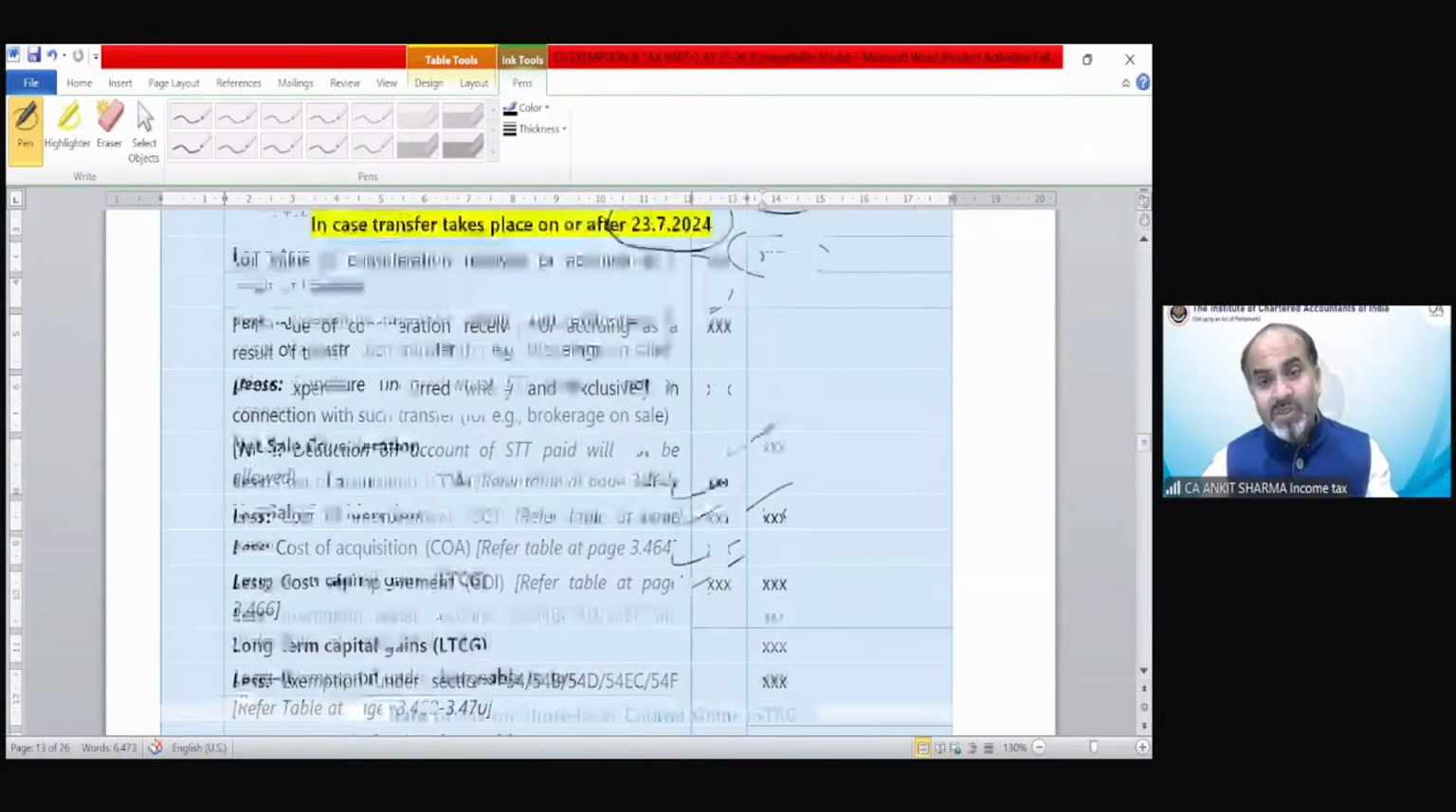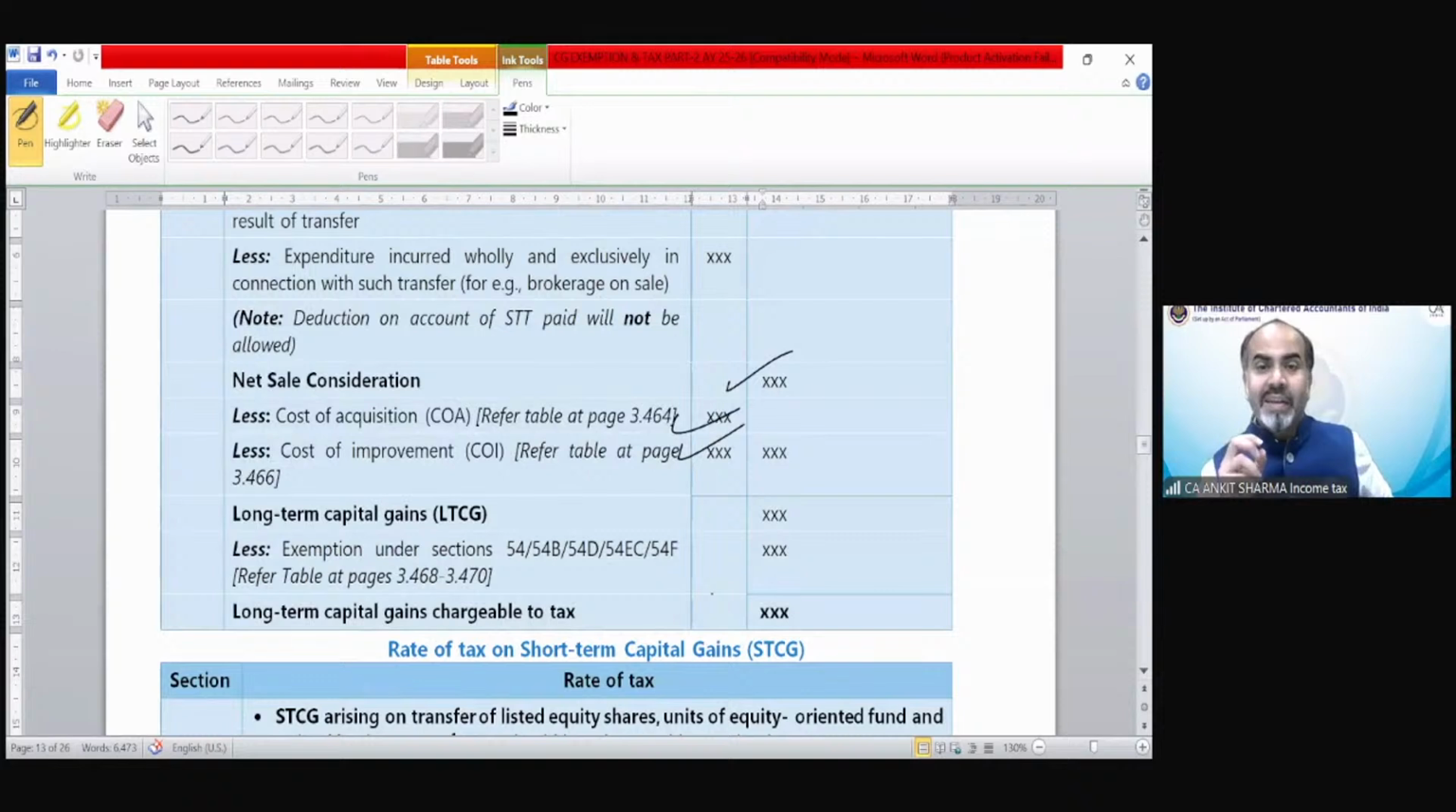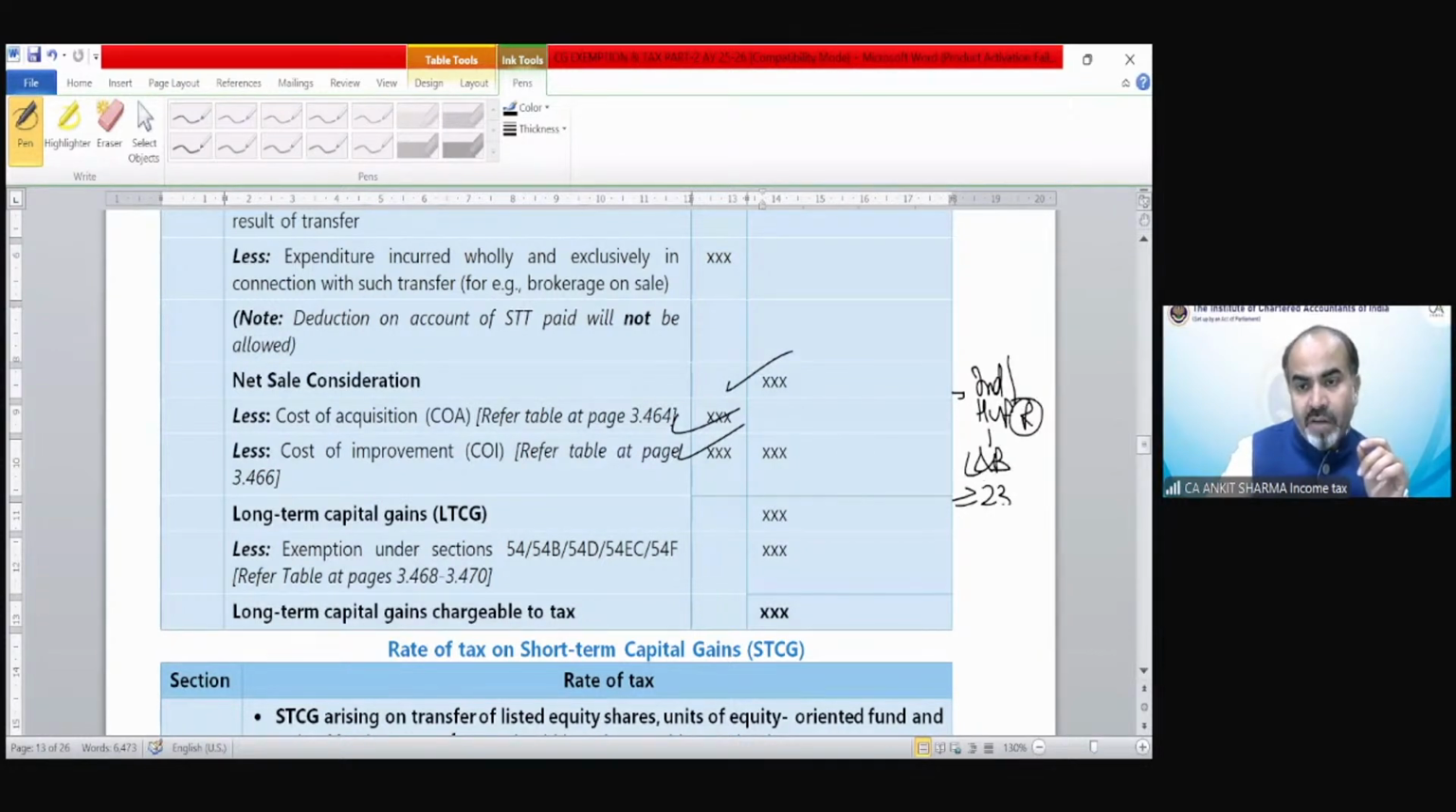So if any one of you is thinking that we have discussed that in case of individual, HUF, resident, if they are transferring building, land, or any immovable property, indexation would be applicable. Yes, indexation would be applicable. We have discussed this also earlier. But in case of individual, HUF, resident transfer of land and building on or after 23rd of July 24, in the GTI calculation, this would remain the cost of acquisition and cost of improvement.